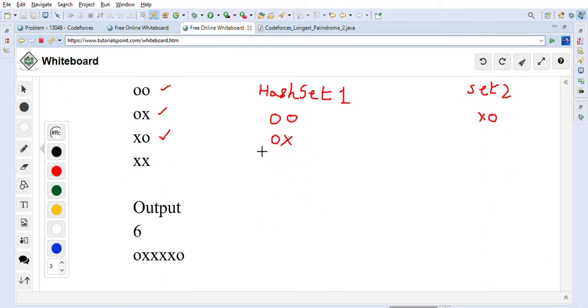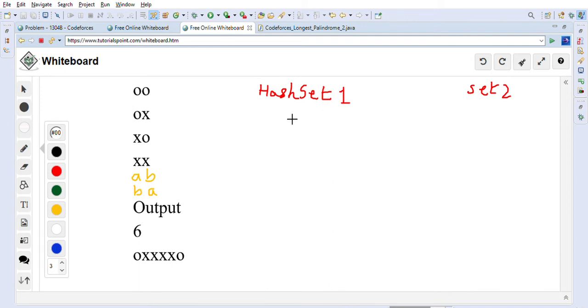Now I wanted to show you one example where we have multiple pairs. Let's say this OX and XO is there. We have another string. Let's just assume that here we have another pair called AB and BA, both also given to us. Now in our example we will go through the same logic: set 1 and set 2 we will populate.